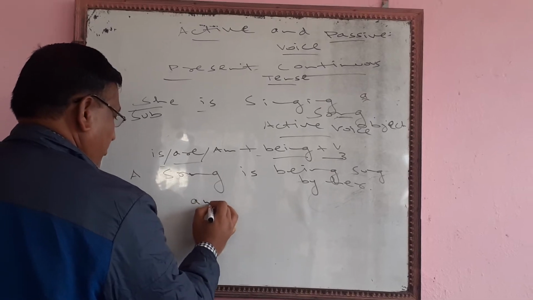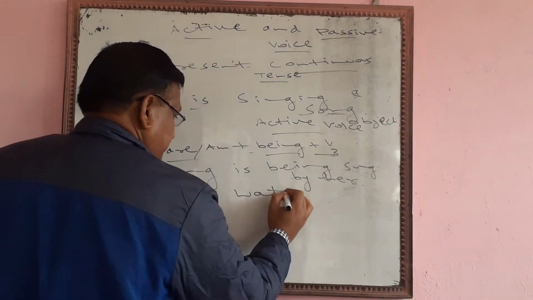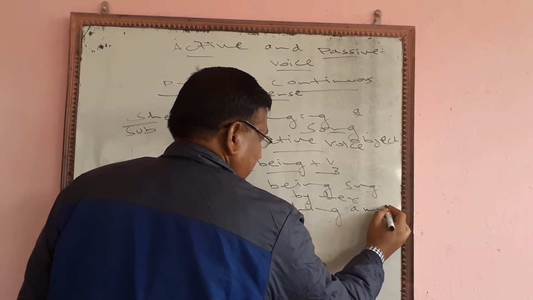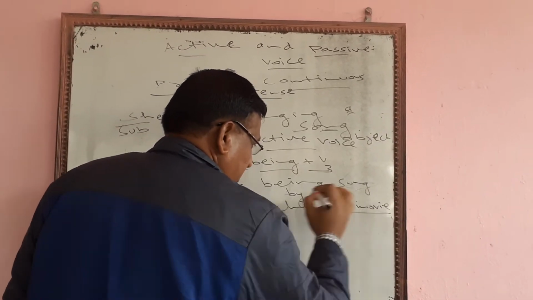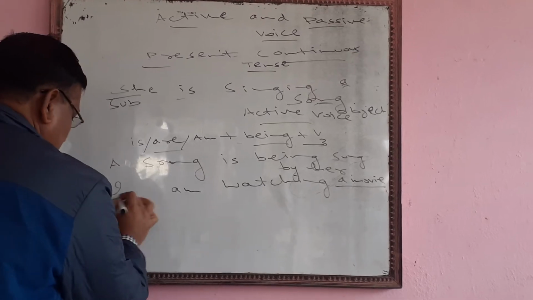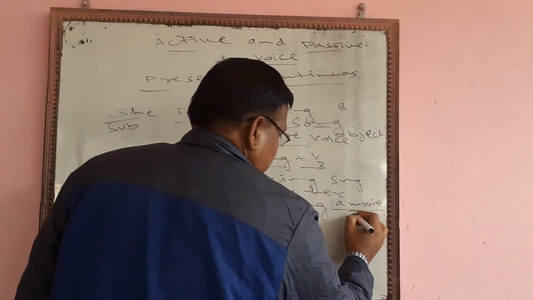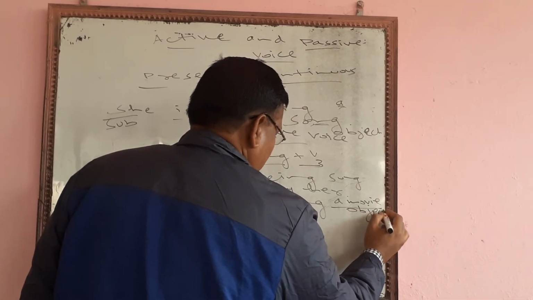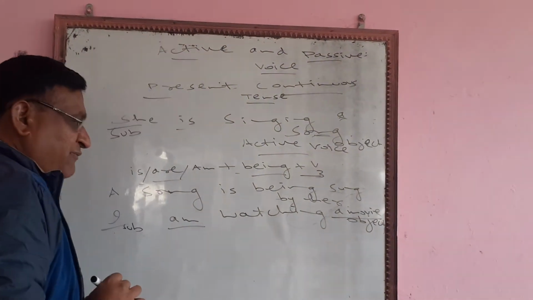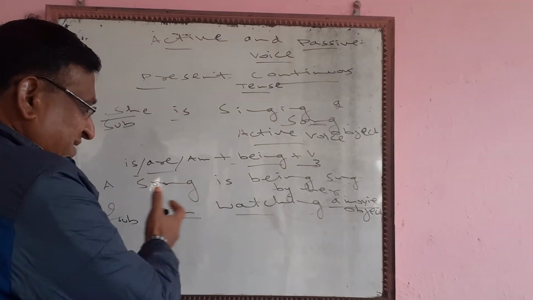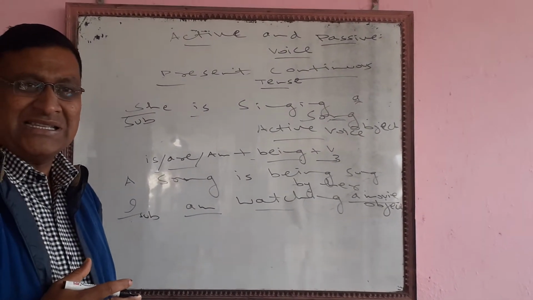I am watching a movie. You see here, I is the subject, a movie is the object, and am is the helping verb, watching is the main verb. So this is the structure of the sentence.